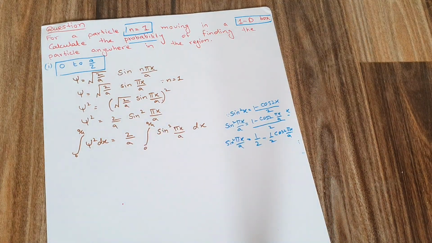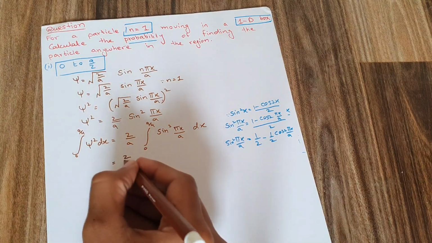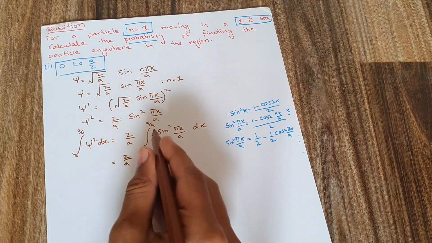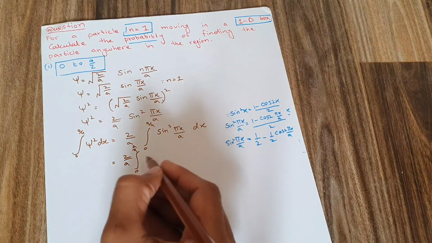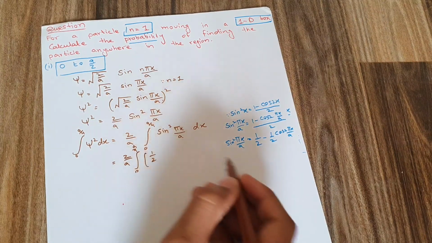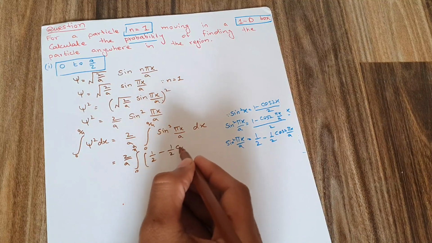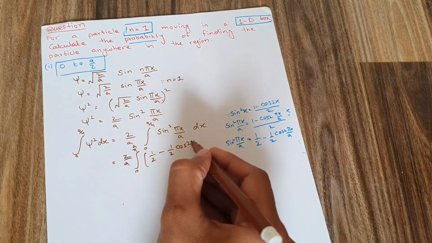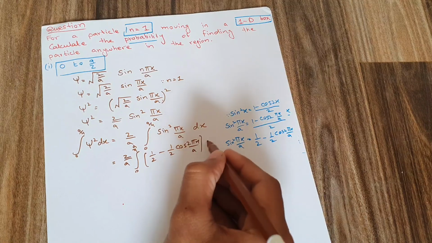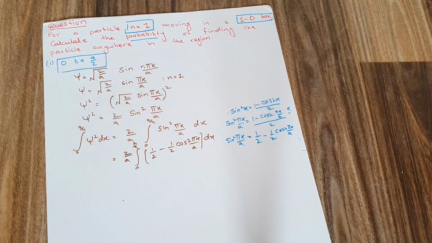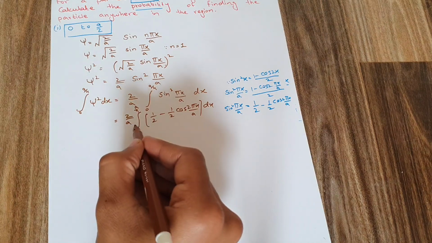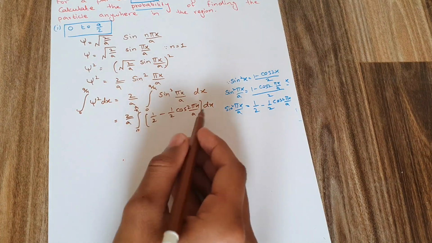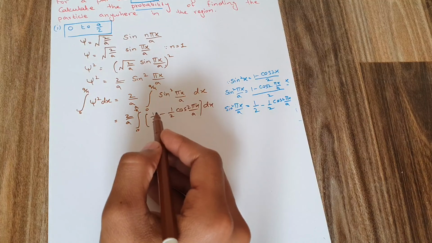So moving on, I'll write 2 over a, the integral from 0 to a by 4 of 1 over 2 minus 1 over 2 cos 2 pi x over a, dx. Next, I apply the integration to each term, and dx is distributed to both.